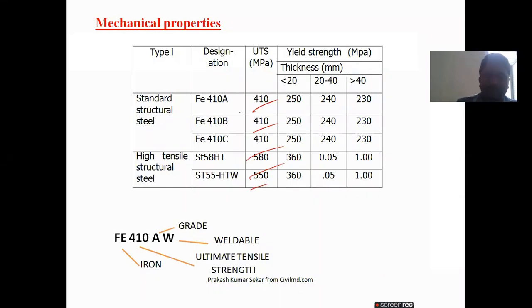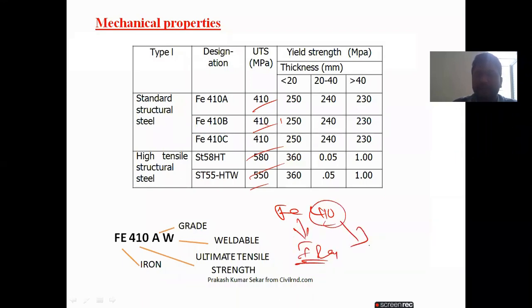For example, I will write here Fe 410. Fe means iron, and 410 means the ultimate tensile strength. You already know, for example, in concrete M20 grade is there.